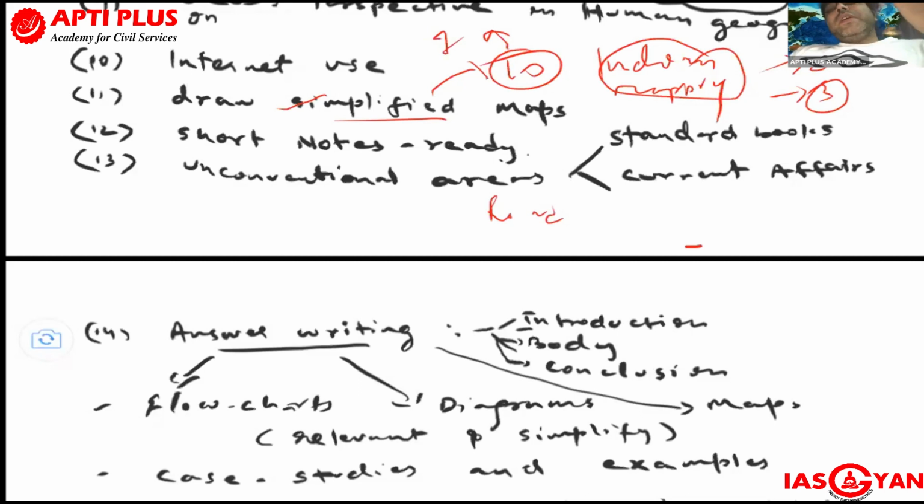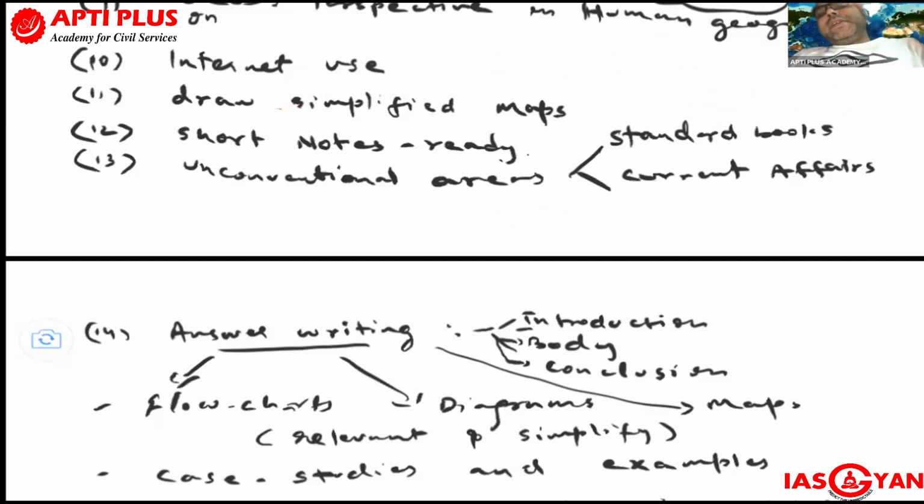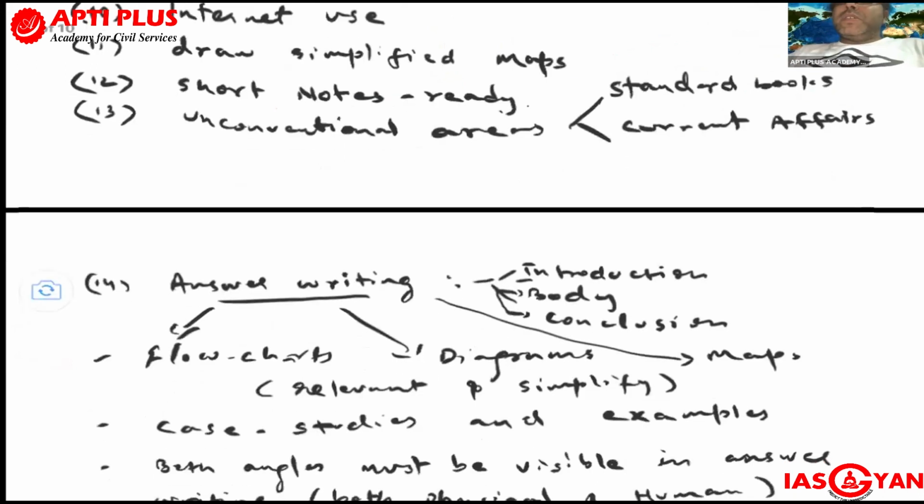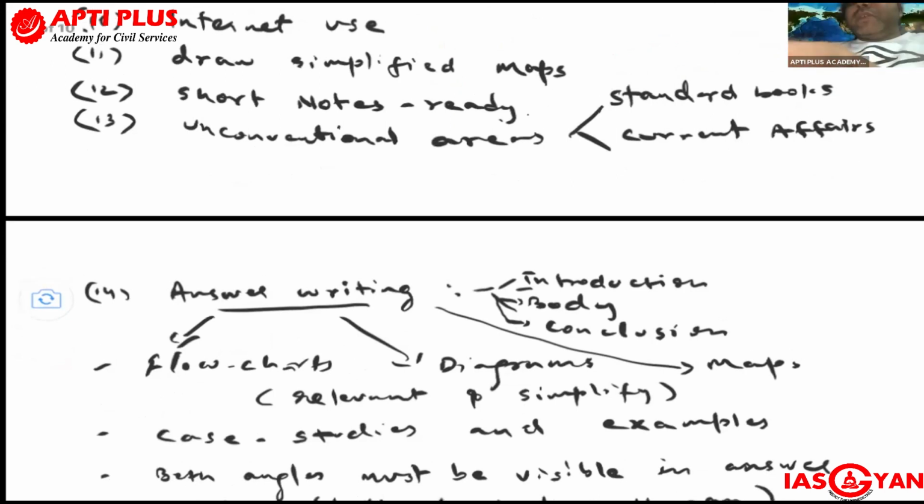Short notes: the next point is, are short notes required? Yes, 100%, because of the nature of the questions nowadays. If you see the past year question papers after 2013, the question का जो nature है, generally 3 type के questions आते हैं. You have to prepare 20 markers, sometimes maybe 15 markers, or maybe 10 markers, or sometimes it may be 8 markers also. Maximum, these are the questions: 12 marks, 20 markers, 15 markers, 10 और 12 marker questions are coming.